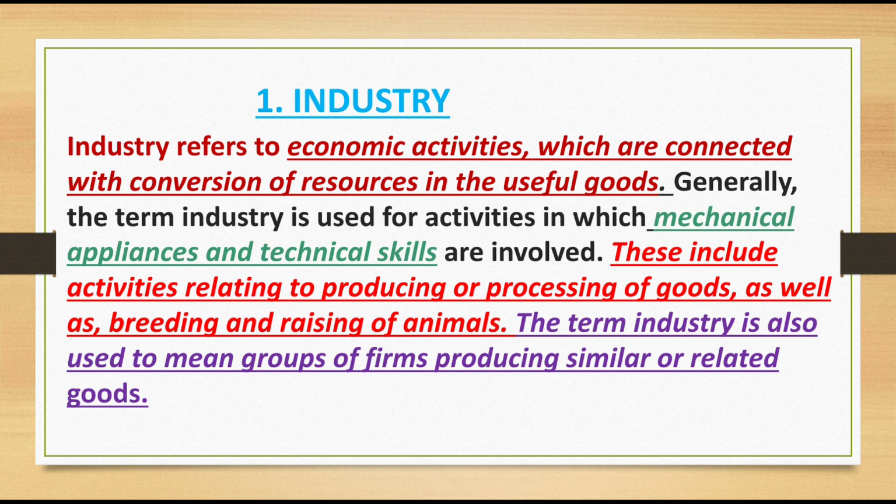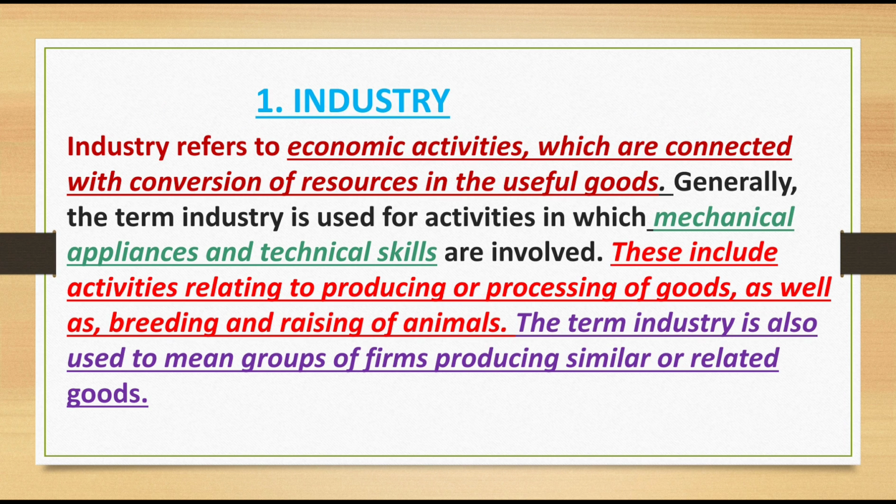Generally, the term industry is used for activities in which mechanical appliances and technical skills are involved. These include activities relating to producing or processing of goods as well as breeding and raising of animals. The term industry is also used to mean groups of firms producing similar or related goods.